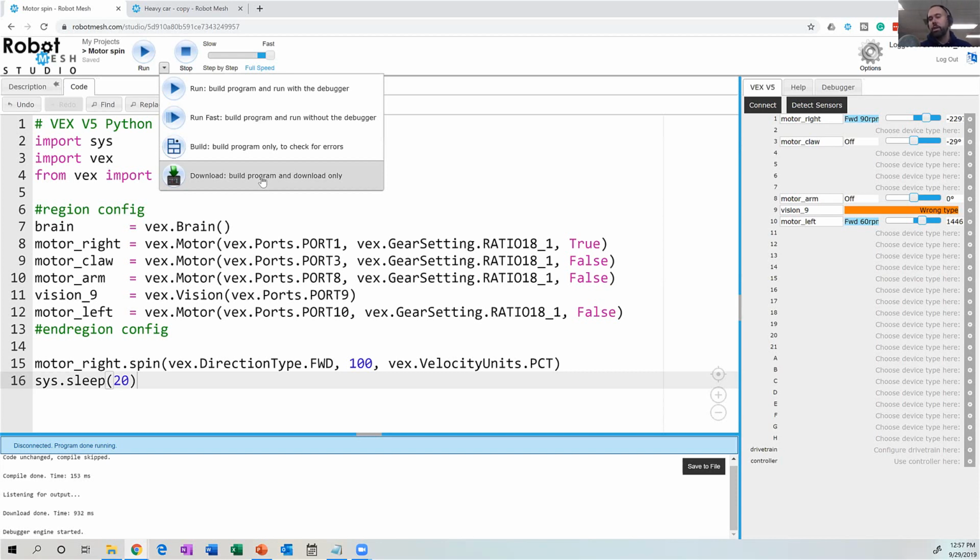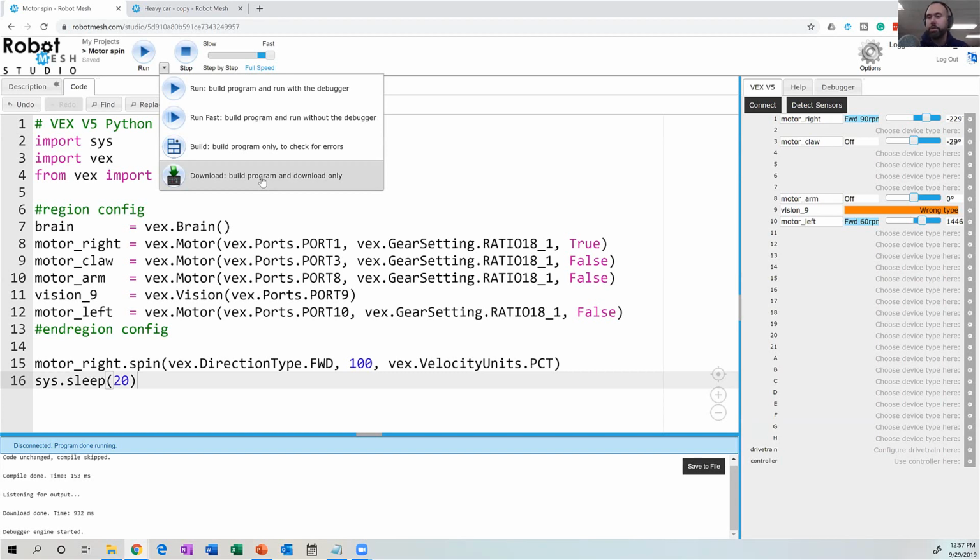Alternatively, and this is unique to VEX V5, I can actually program the robot wirelessly using the V5 controller. That's a really awesome option if you're lazy like me and you don't want to have to get out of your chair to keep chasing the robot. The only caveat to using the V5 controller is if there's too many people in too small of a space all programming using the wireless option, you will get lots of dropped connections.